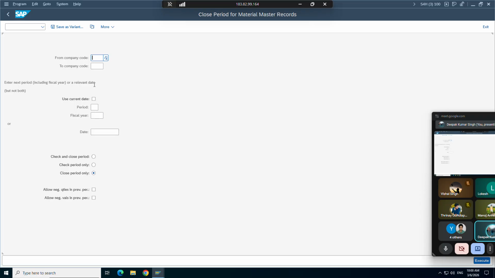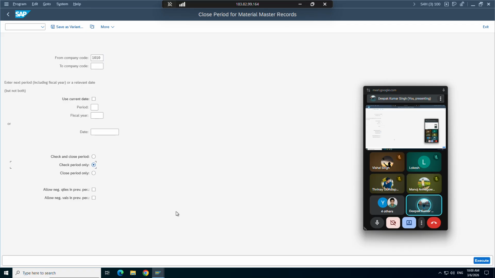Let's see our company code, the message we are getting for 1010. Now say I just want to check the current period. Since anyway in MIGO I'm getting that error, but let's say I don't know, so I just see what the current period is. If I execute it,